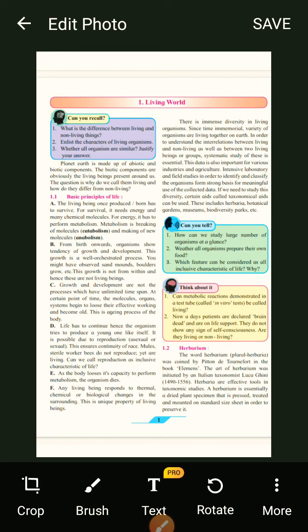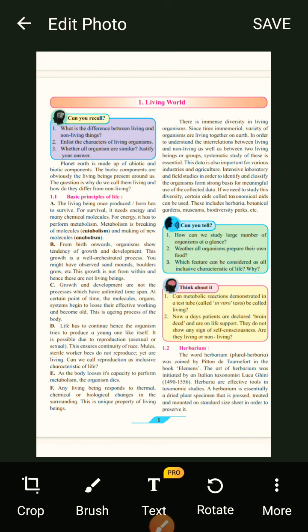Second question, enlist the characters of living organisms. Living organisms grow, they move, they reproduce, isn't it? Yes. And they have their metabolic activities going on in the body.